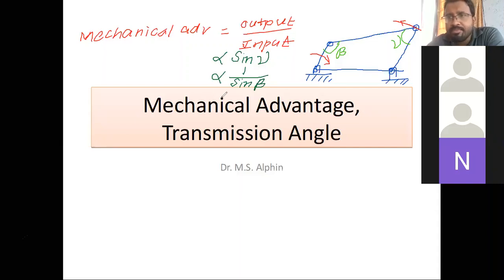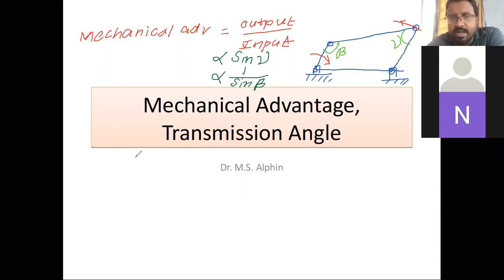What is beta? Beta is the angle between the driver and coupler. Correct. Very good. So when this beta value is becoming